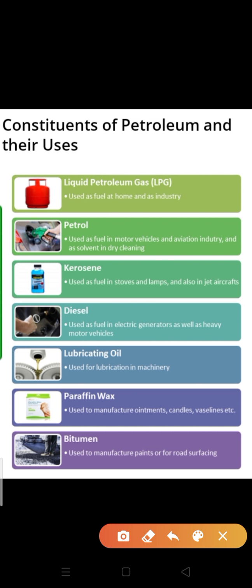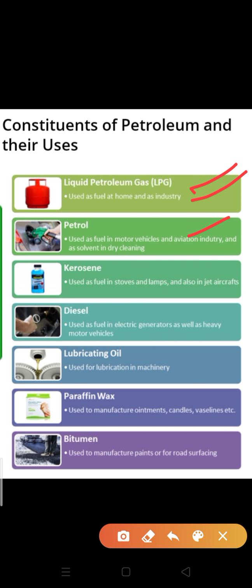Now you can see the constituents of petroleum. What are the constituents? First is LPG. Where are we using LPG? At our home. Yes, you are right. We are using liquid petroleum gas, LPG, as a fuel at our home, and in industry as well. Second is petrol. Petrol is very important, and the price of petrol is increasing day by day. We know it because petroleum is an indivisible part of our life. It is used as fuel in motor vehicles and the aviation industry,